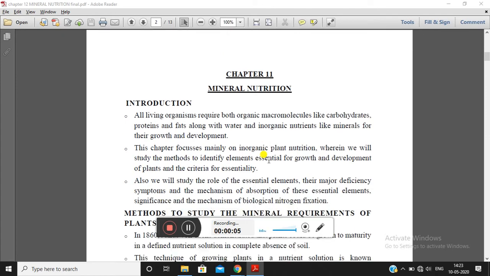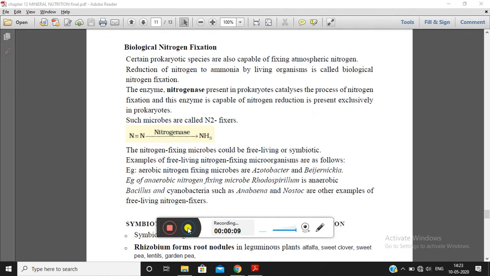In today's class, we will continue with the chapter that is mineral nutrition. As all of you remember, in the last class we went through the nitrogen cycle and the various processes that take place in it. In today's class, we will continue with biological nitrogen fixation.